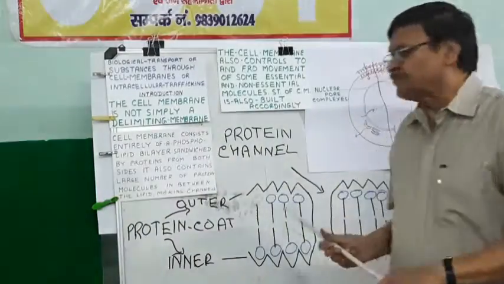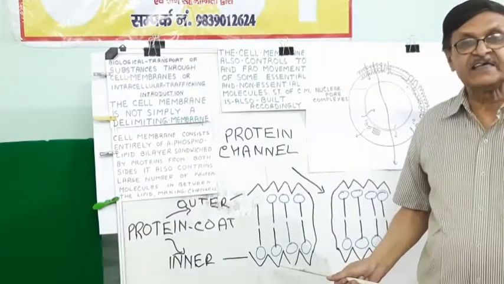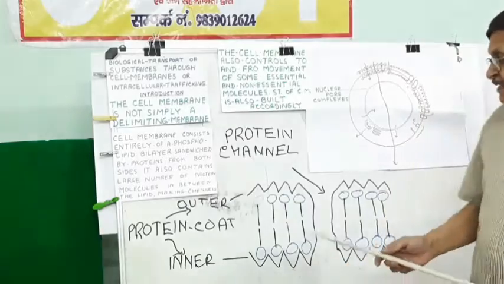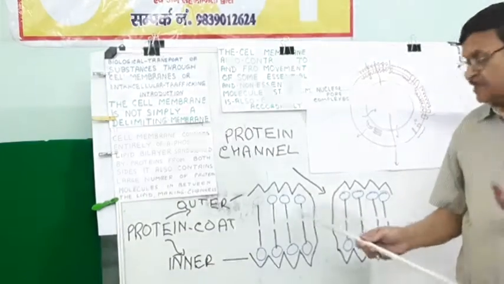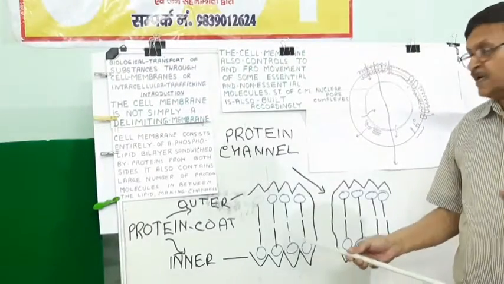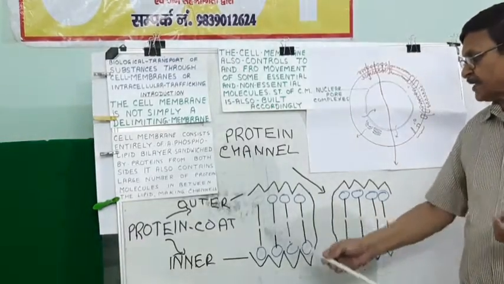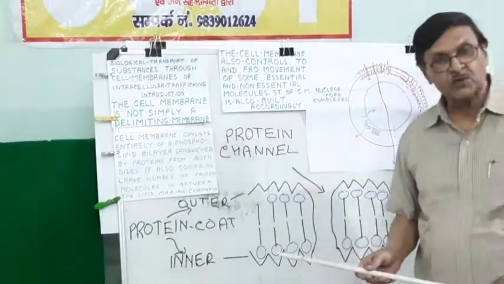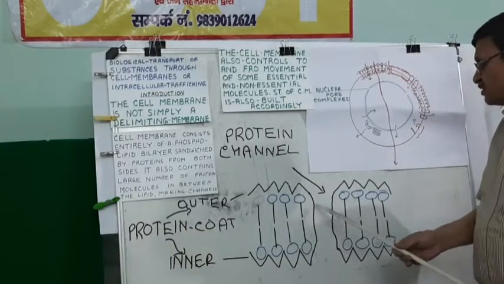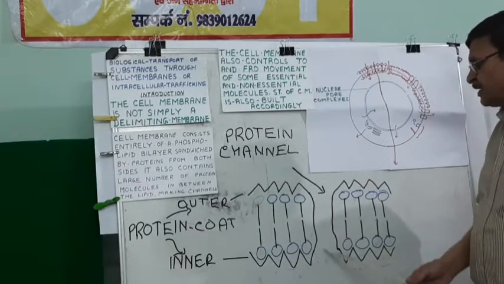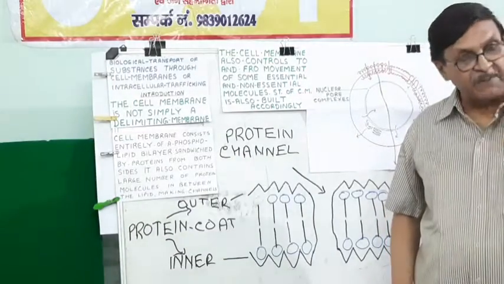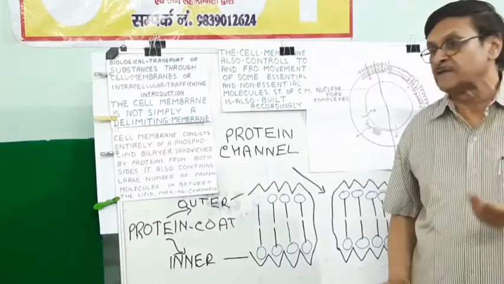In fact, in 1951, Davson and Danielli gave the model of the cell membrane for the first time, and they said that it is like a sandwich in which, in the middle, two layers of phospholipids are there, and on the two sides, outer side and inner side, there is a protein coat. Although they had said that at certain places some protein molecules make a channel also, Davson and Danielli did not describe in detail the importance of this channel.